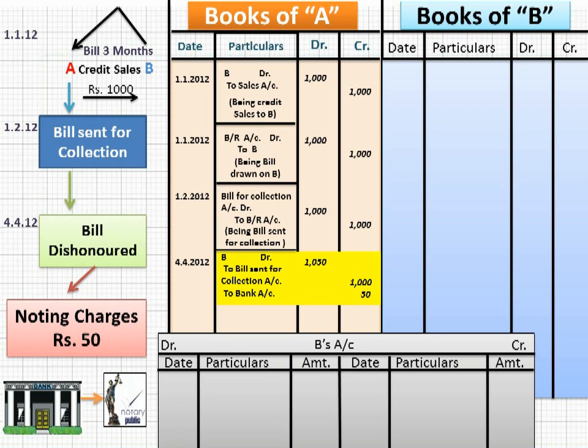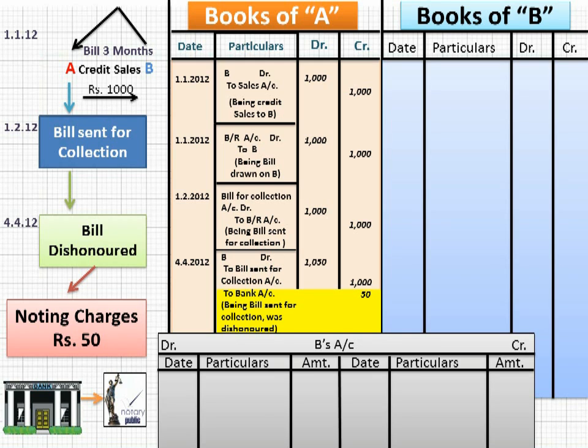So overall the journal entry will be B debit 1050 to bill for collection account rupees 1000 to bank account rupees 50. So what will be the narration? Being bill sent to the bank for collection was dishonored and noting charges were rupees 50. One thing more. About the value of noting charges, I mean to say the amount of noting charges will be duly informed to B and by A. I mean to say A will inform B that you couldn't pay the bill on due date, so my bank has paid rupees 50 as noting charges.